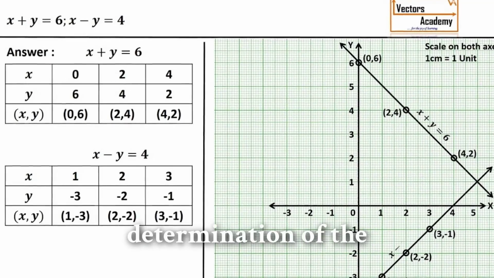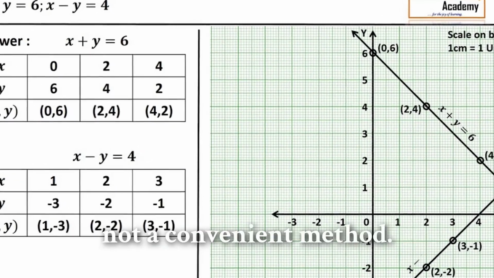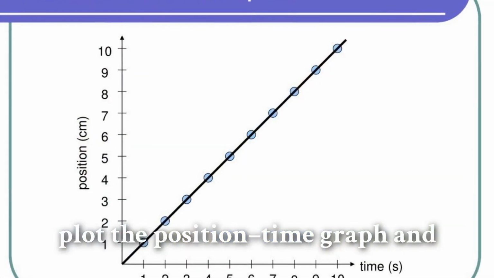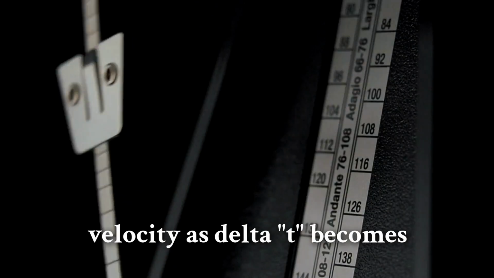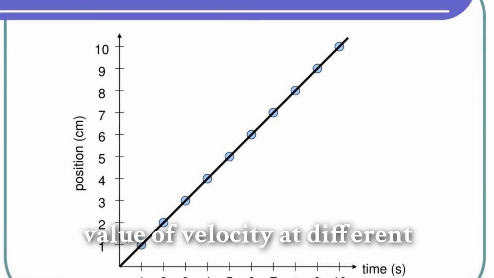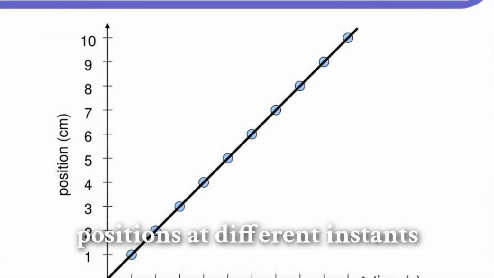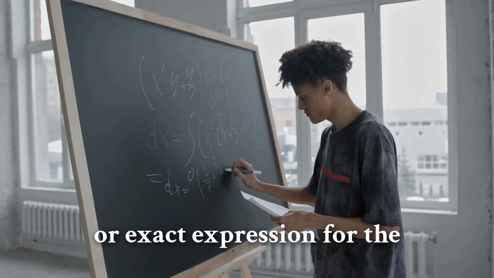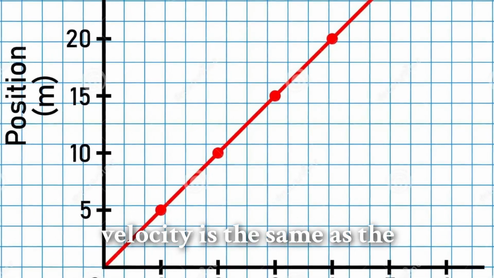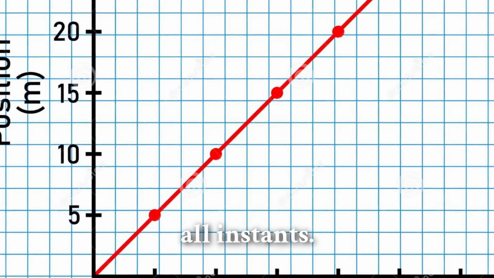The graphical method for the determination of the instantaneous velocity is not always a convenient method. For this, we must carefully plot the position-time graph and calculate the value of average velocity as delta t becomes smaller and smaller. It is easier to calculate the value of velocity at different instants if we have data of positions at different instants or an exact expression for the position as a function of time. Then, we calculate delta x divided by delta t from the data for decreasing values of delta t, and find the limiting value. Note that for uniform motion, velocity is the same as the average velocity at all instants.